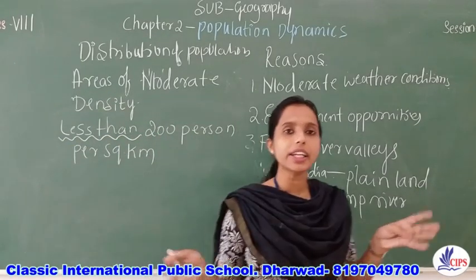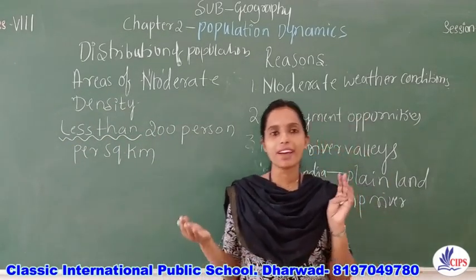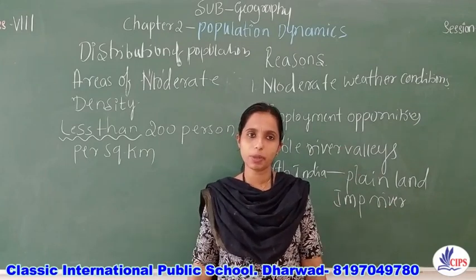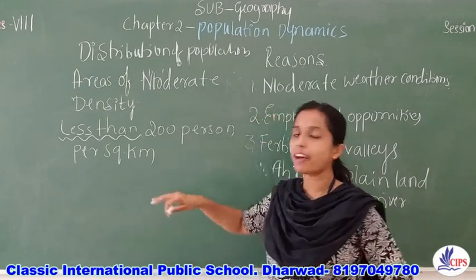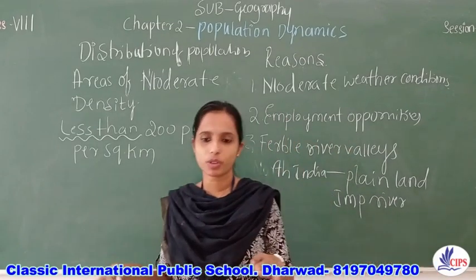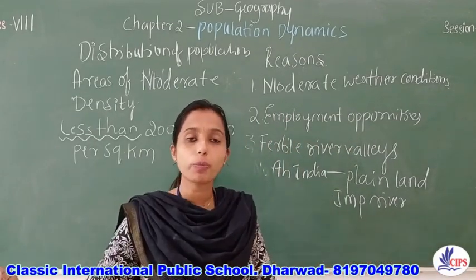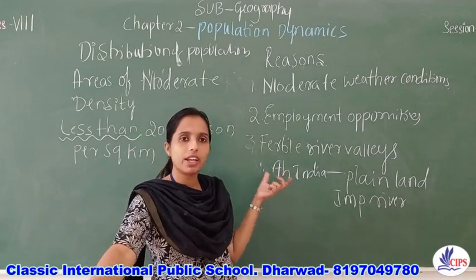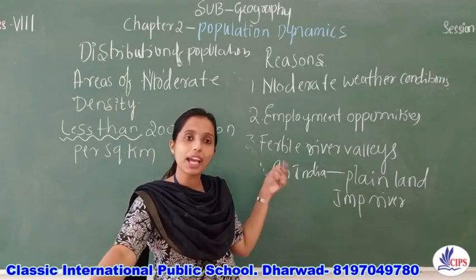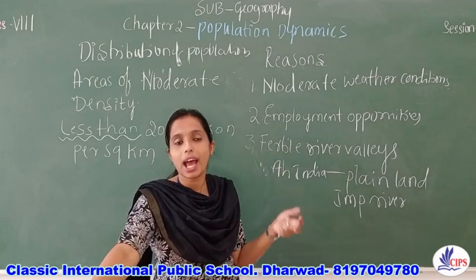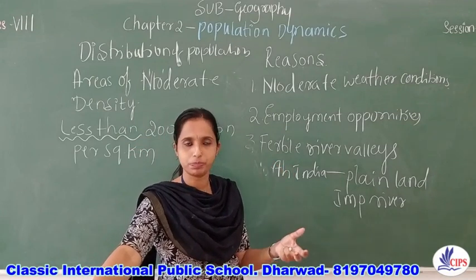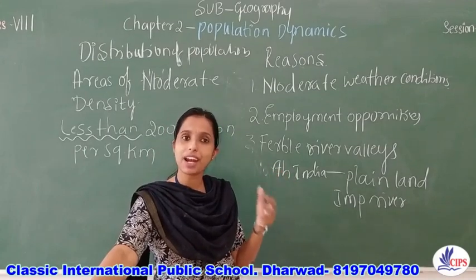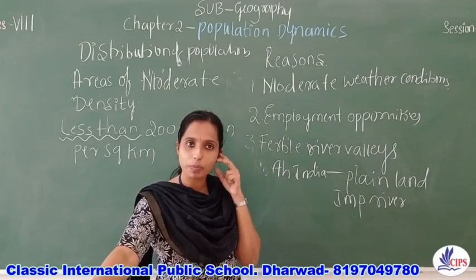The reasons are in between what we have studied for low density and high density, because these regions have mediocre or moderate population. Maybe the area is not offering as much employment as expected by the people, or the infrastructure in that region is not well developed.